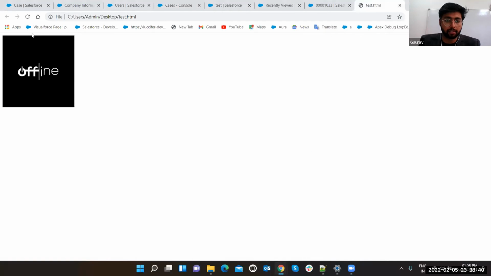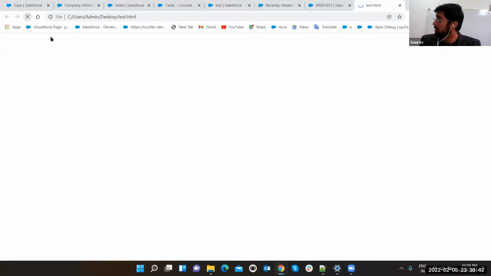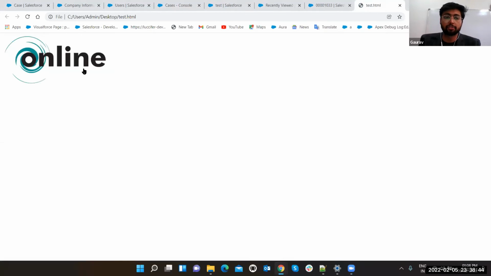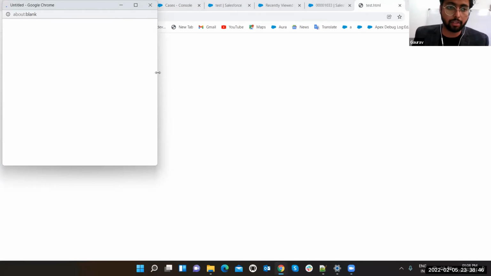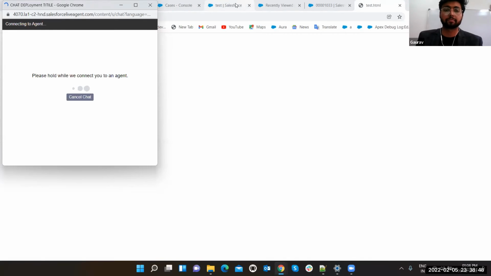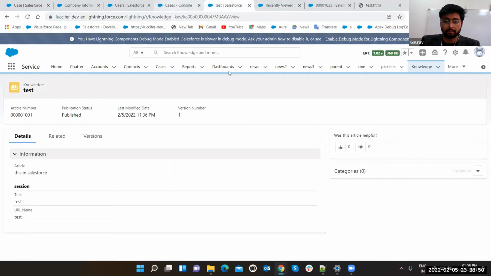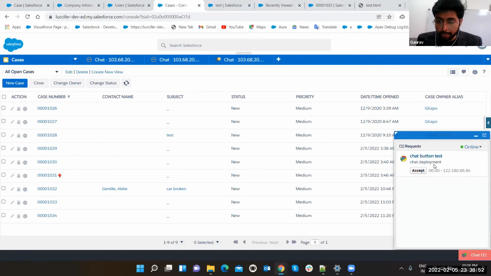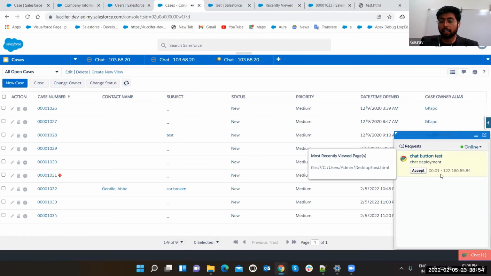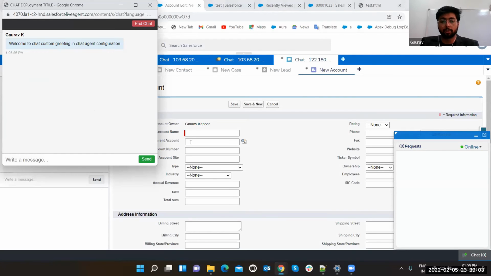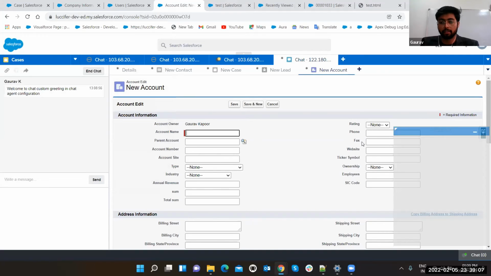Now, if I refresh it, see, it's showing online. Now just click on it. Wait. See, chat button test. It is showing you a request that someone is trying to connect. Let's click on accept. See, by default messages came, Gaurav Kapoor account owner is coming, and a blank record page is open now. Right.